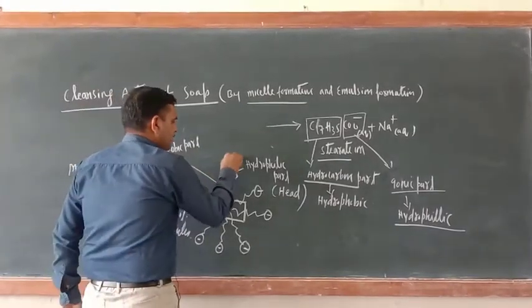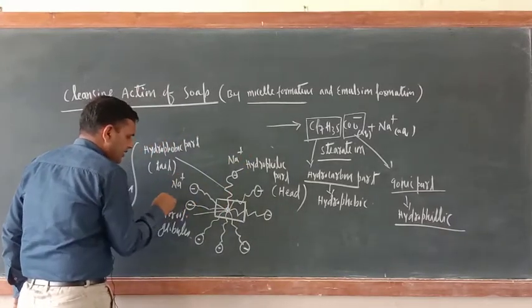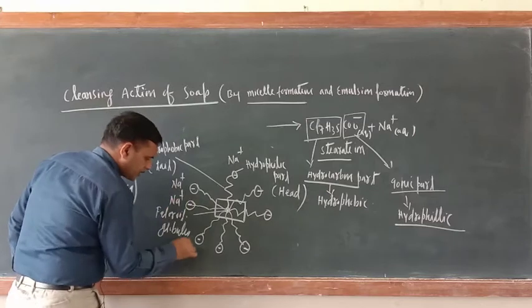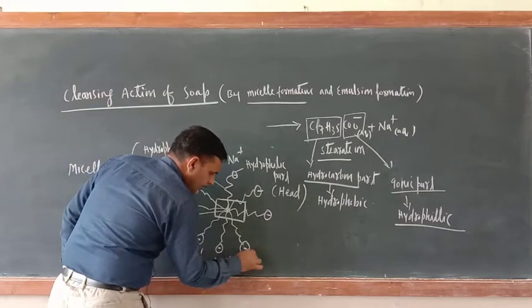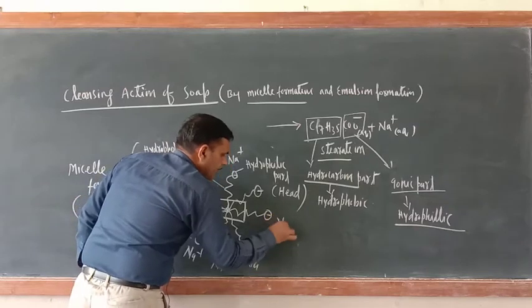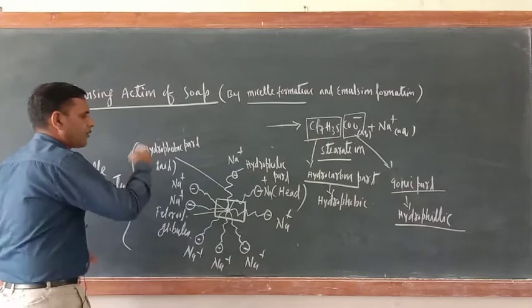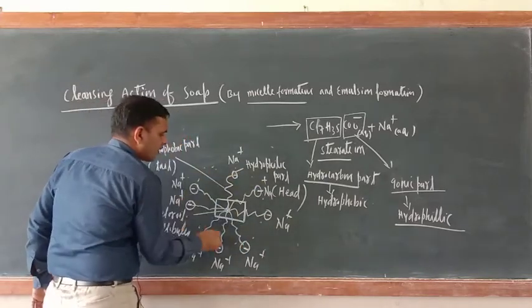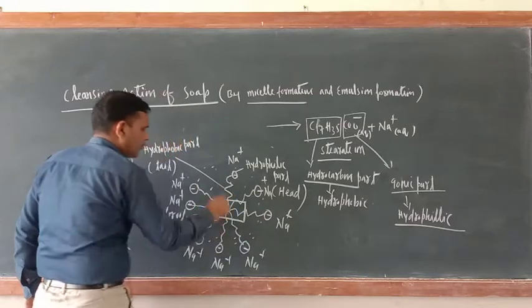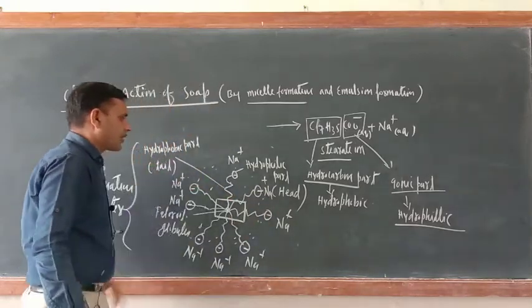And around this one, what should be there? The sodium ions which are ionized, they will be outside. Here also Na positive, here also Na positive, here also Na positive. They are outside. Now everywhere what is there? Water is there, because the medium is water only. Now micelle is formed.